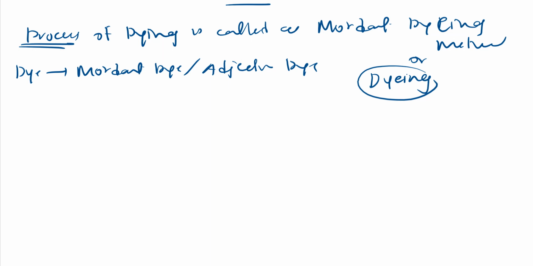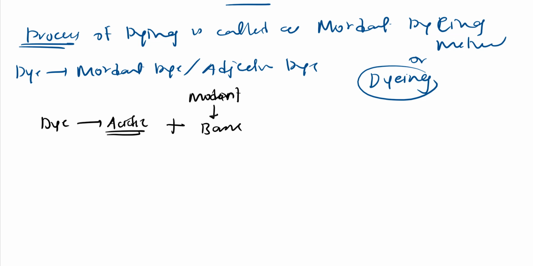So I have dye and it is acidic, right? I hope you got it. So I have acidic dye. So the mordant should be basic, right? Because we know that acid base reaction will be very strong, and the combination will be very good, right?